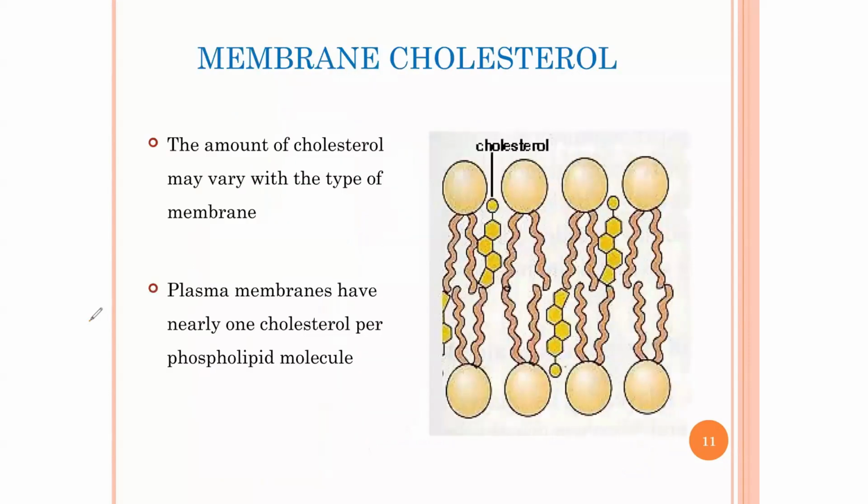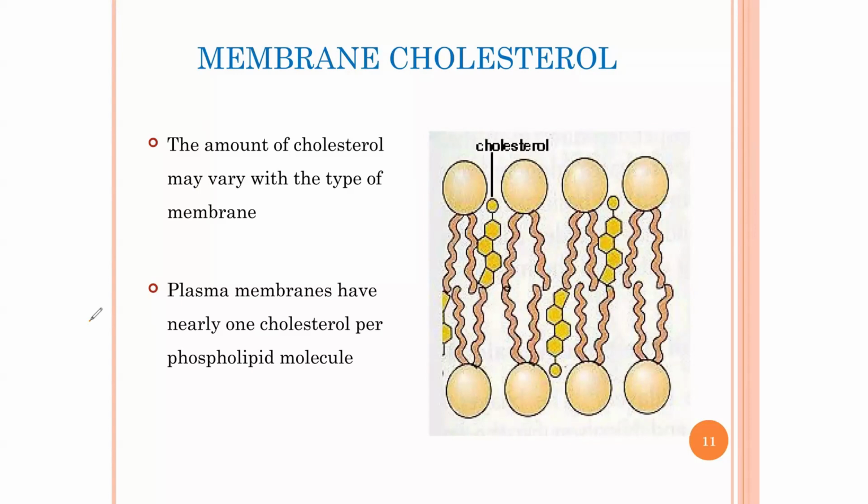Now the next thing that we are going to look at is cholesterol. The amount of cholesterol can vary with the type of membrane, so it depends on the type of membrane. Some membranes have a high content of cholesterol, while some have lower. The plasma membrane has nearly one cholesterol per phospholipid head. It means that for each phospholipid molecule, there is a likelihood that you will have only one cholesterol.